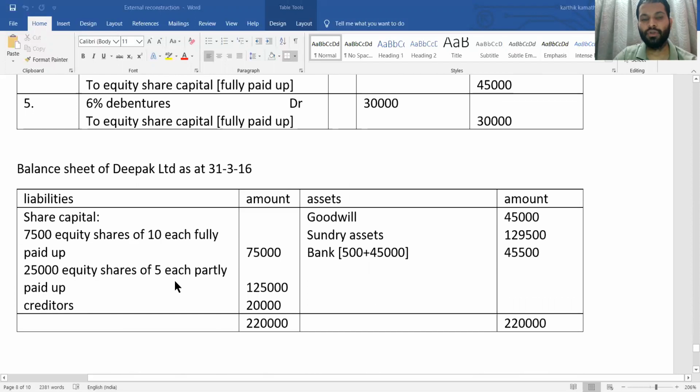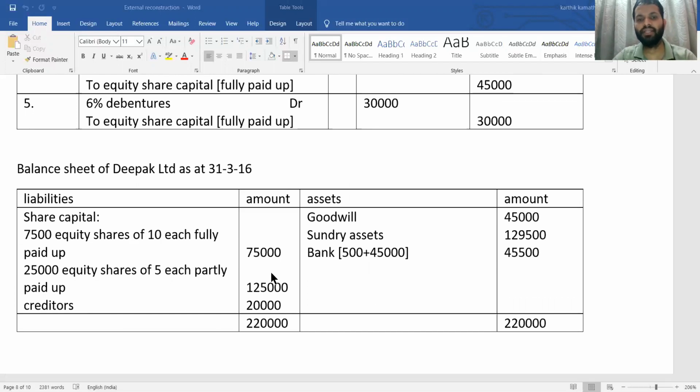So partly paid, so you need to show it separately. So 25,000 into 5, 1,25,000. And other information is anyway given in the balance sheet. Debenture information won't come because it is already settled with the help of equity shares. So this is how you are going to solve the 24 mark problem.